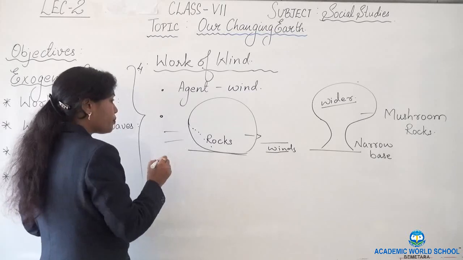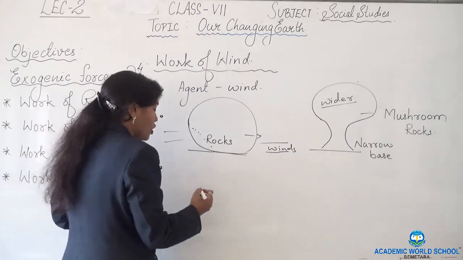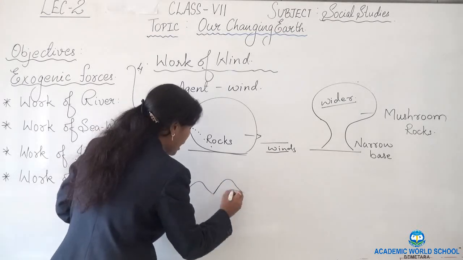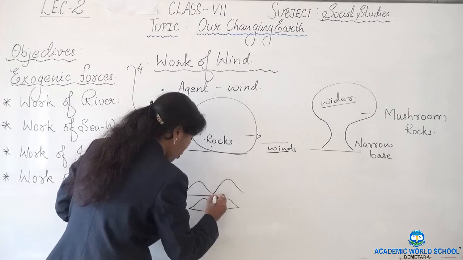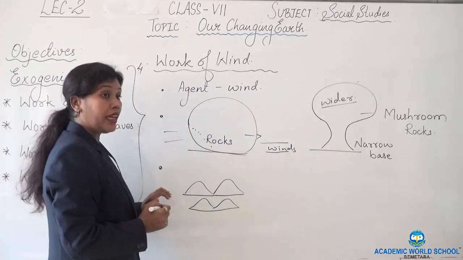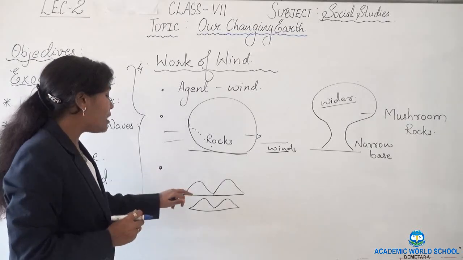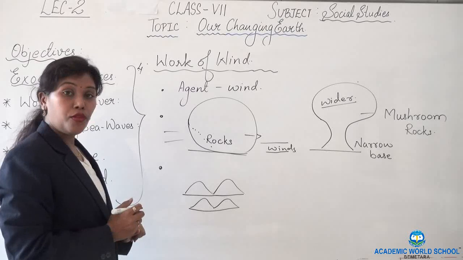Not only this, you have seen that in the desert areas, small hill-like structures are formed anytime. Do you think those hills are the original hills? No, those are not hills of rocks. Those are hills of sand. Now, how are they formed?